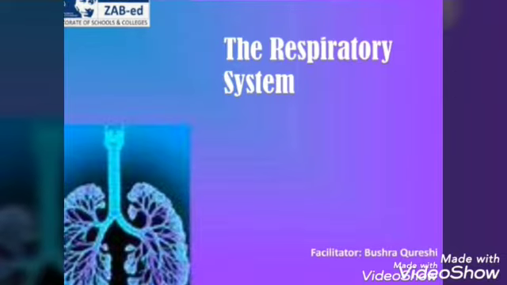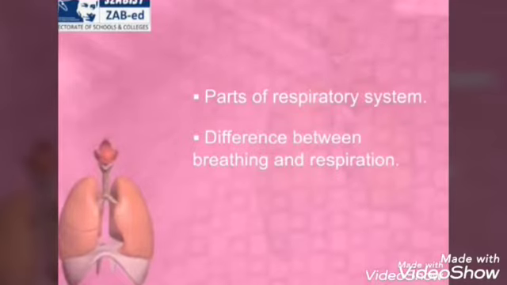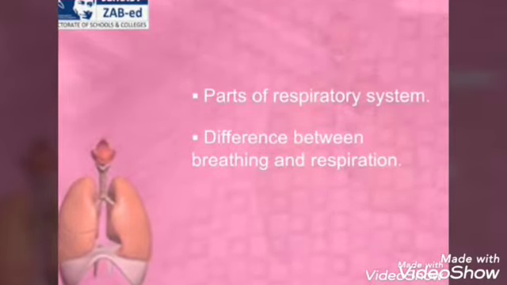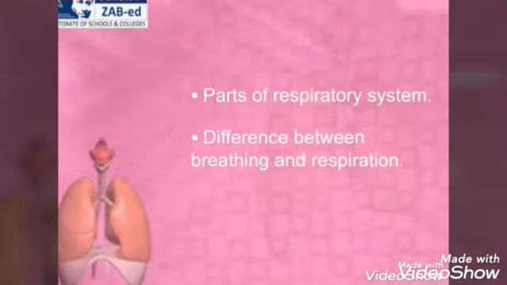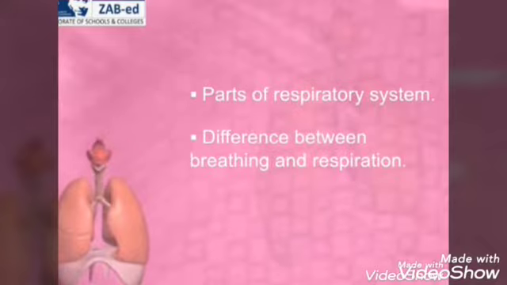To know more about the respiratory system, let's proceed. By watching this video, you will learn the parts of the respiratory system and the difference between breathing and respiration.